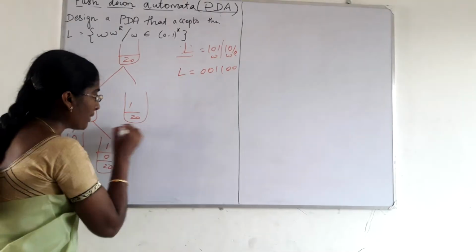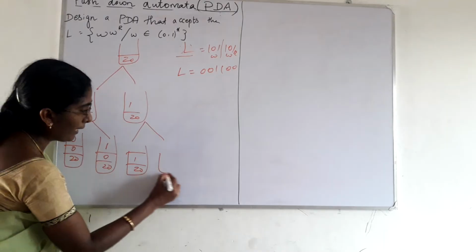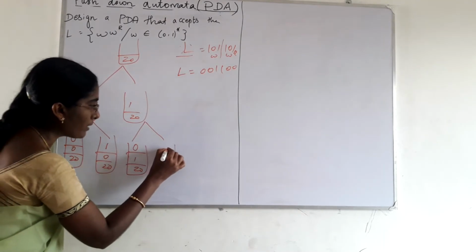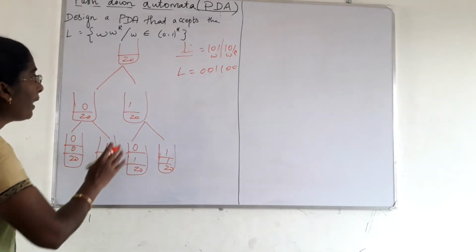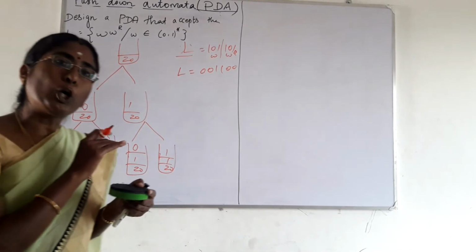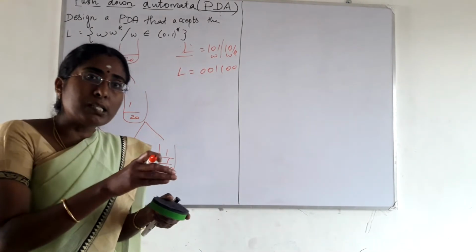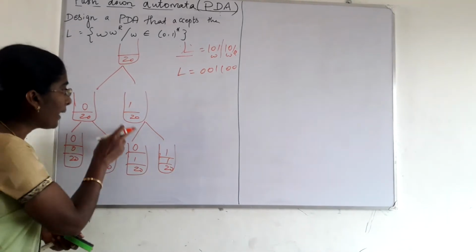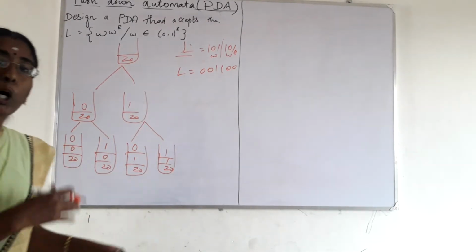Next, with top of the stack as 1, again it reads the symbol 0 or it reads the symbol 1. These are the possibilities for pushing the element onto the stack, either if the top of the stack is 0 or 1. Again, with top of the stack as 0, it reads the symbol 0 or 1, or with top of the stack as 1, it reads the symbol 0 or 1. These are the possibilities for pushing the element onto the stack.